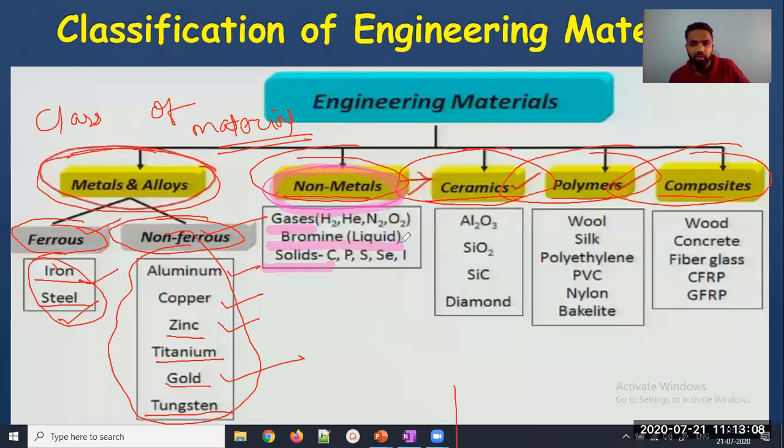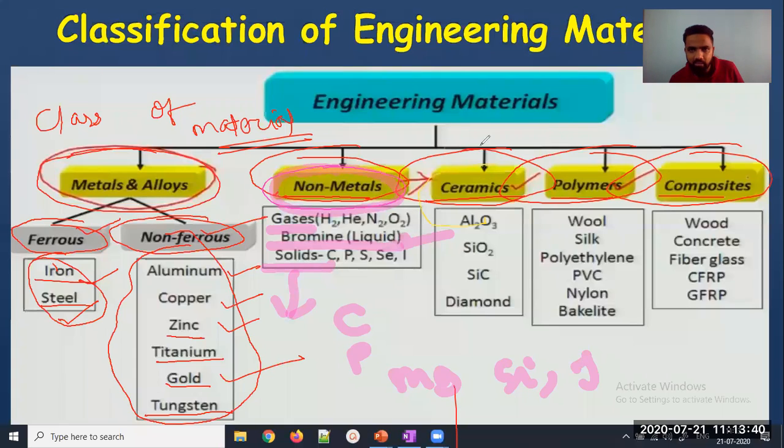You have heard about phosphorus, magnesium, silicon, and iodine. You have heard about all these materials. These are non-metals.